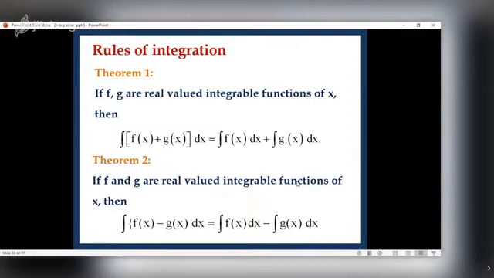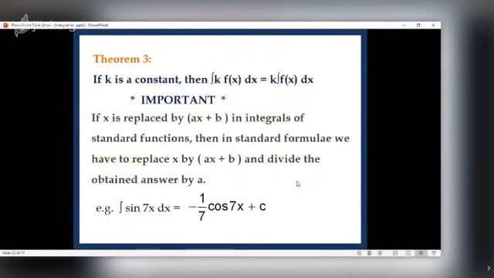So integral of difference of two functions is the difference of integrals of the two functions. Third theorem, if k is a constant, then integral k f x dx is what? k into integral f x dx. That is, integral of constant into function is that constant into integral of function.